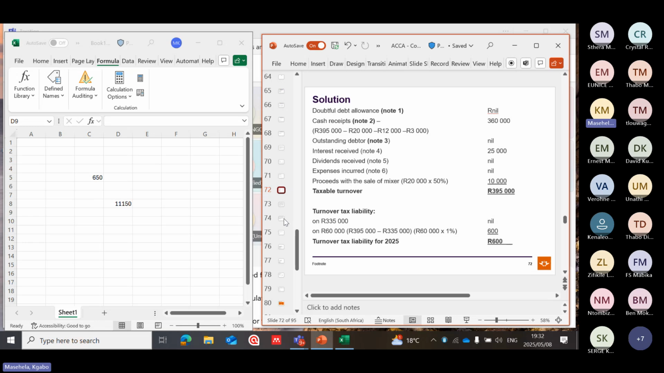Doubtful debt allowance is nil. Why? Because we are told that when you are registered on this tax type, turnover tax, you are not allowed to claim this particular allowance. No allowance, recoupment or expenses; they don't form part of the calculations. Only the receipts.